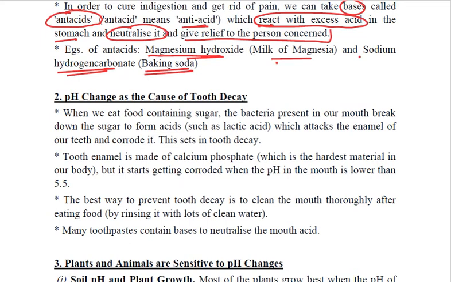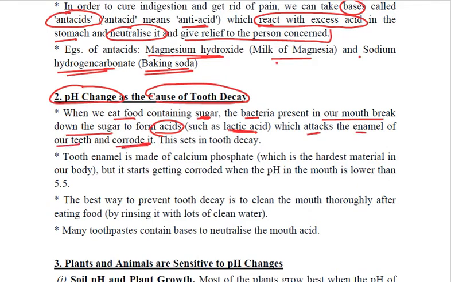Next pH importance is it is the cause of tooth decay. Now how does pH cause tooth decay? When we eat food, food contains sugar. Now the bacteria which are present in our mouth break down the sugar to form acids such as lactic acid. These acids attack the enamel of our teeth and corrode it, which ultimately leads to tooth decay.